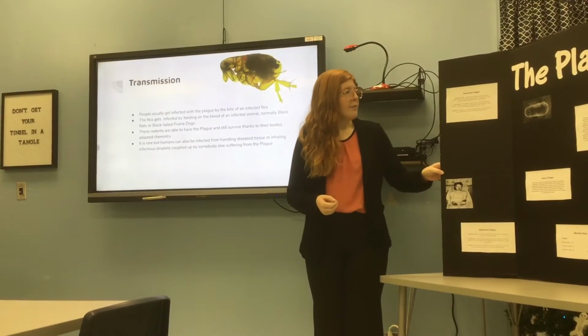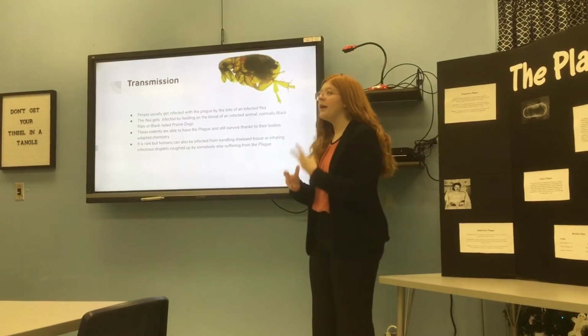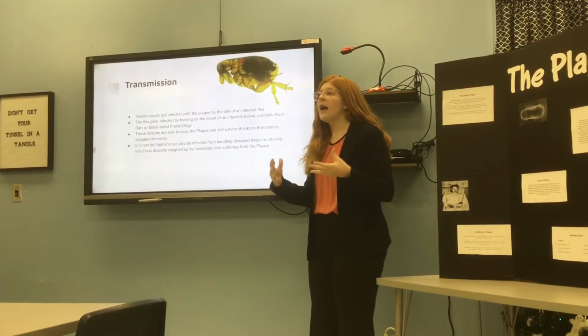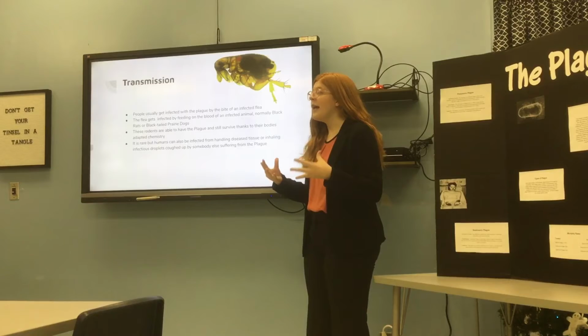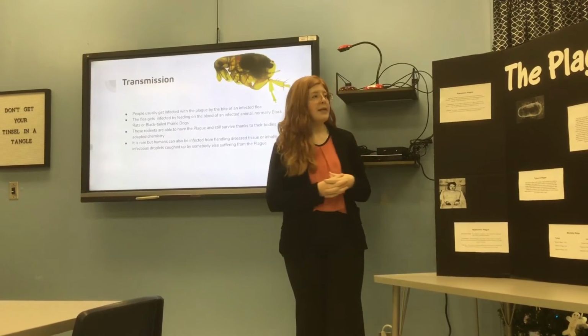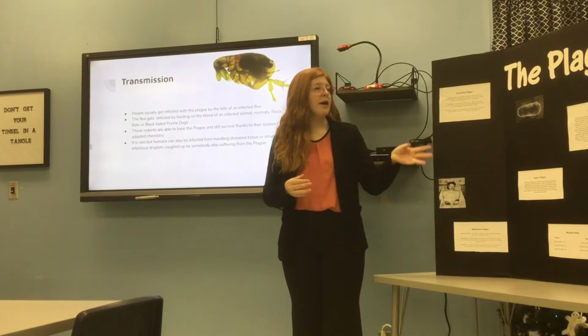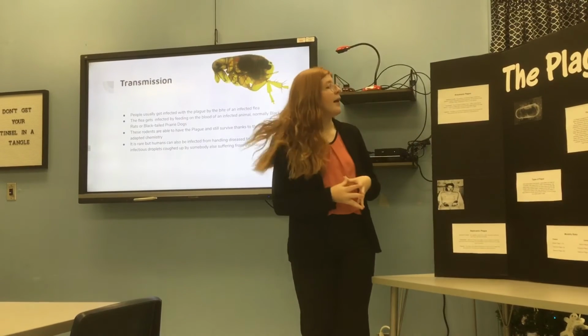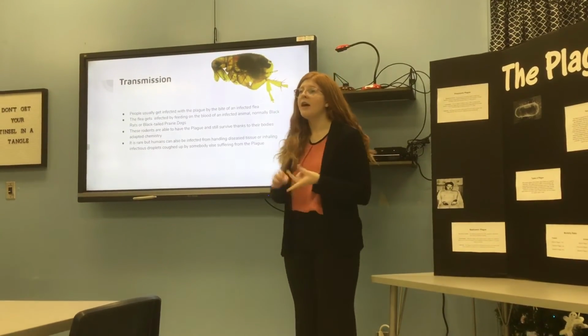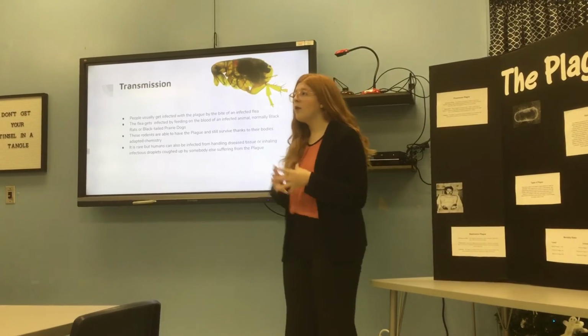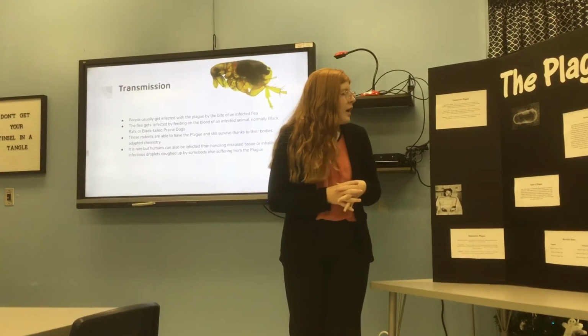Next, the pneumonic plague. You can catch the pneumonic plague in 2 different ways. Number 1, you can have untreated bubonic plague that spreads to your lungs, or you can inhale infectious droplets of Yersinia pestis. The symptoms of the pneumonic plague are the same as the bubonic plague, but it also has a quickly developing pneumonia with shortness of breath, chest pains, coughs, and watery or bloody spit.